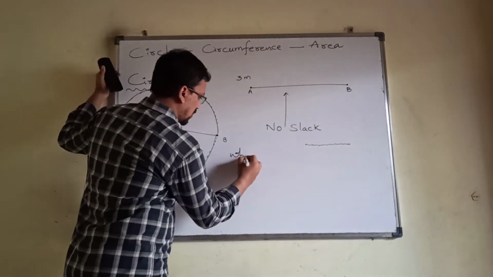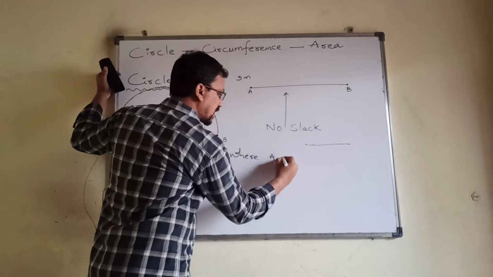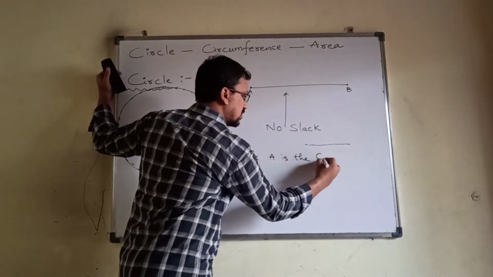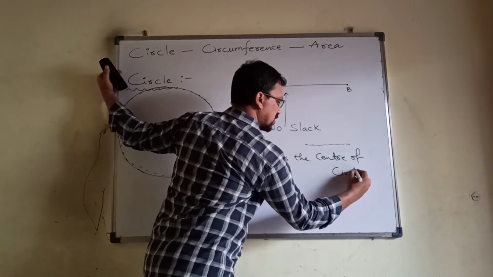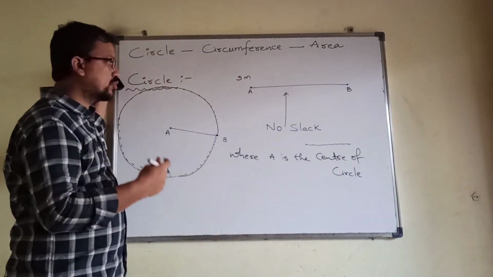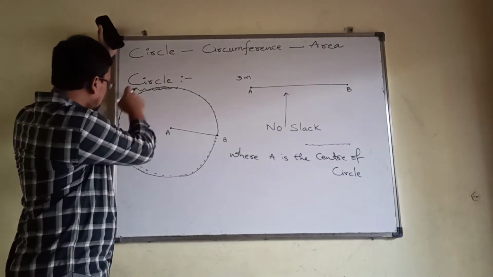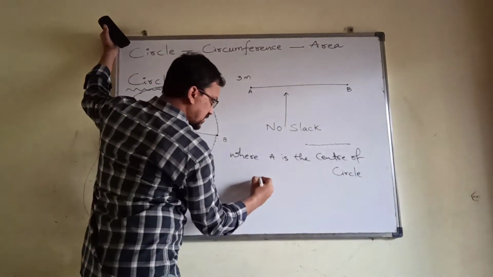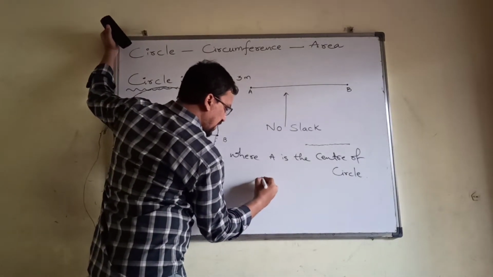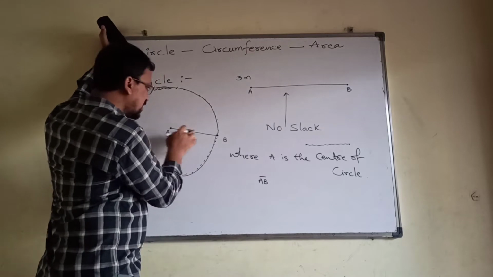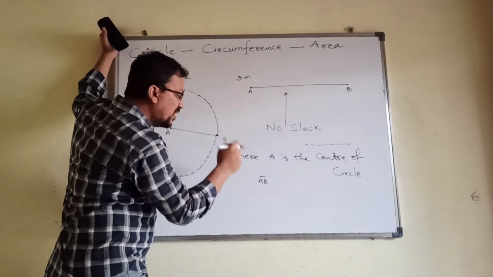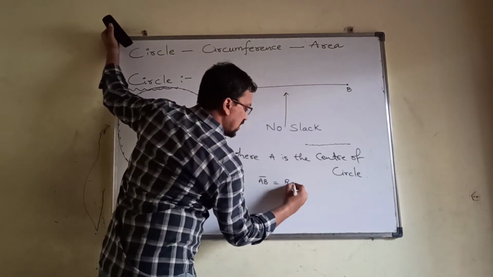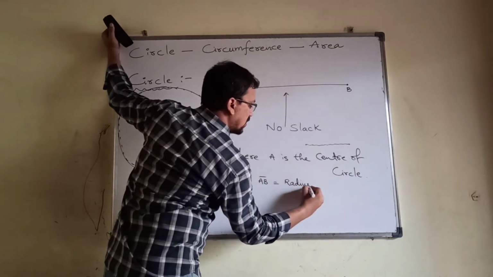A is the center of the circle, that means my position will be called the center of the circle. And AB, the length from A to B, that is 3 meters, the rope length, will be called the radius of the circle.